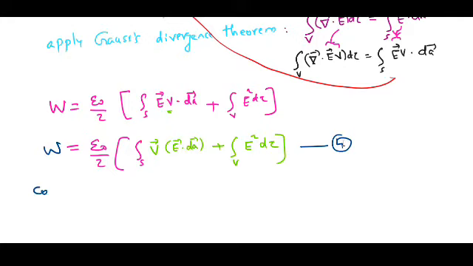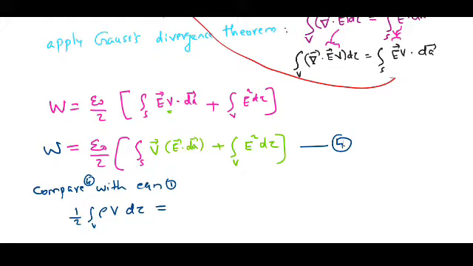Then I can compare equation 4 with equation 1. Equation 1 is nothing but half volume integral rho V d tau, which is equal to equation 4, because the LHS of equation 4 and equation 1 are the same.